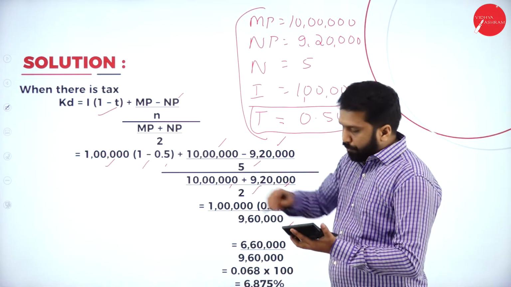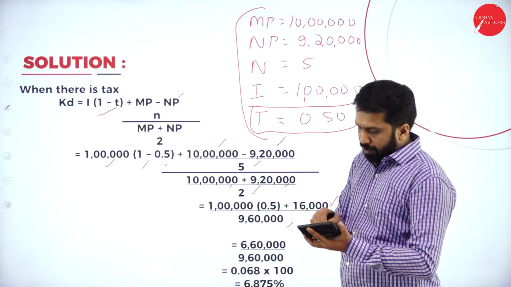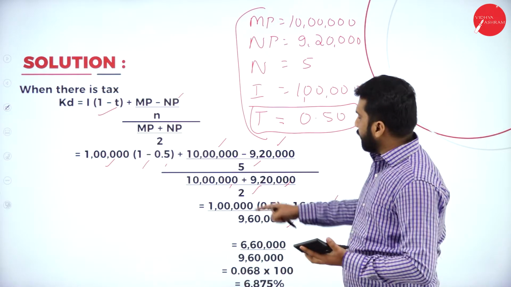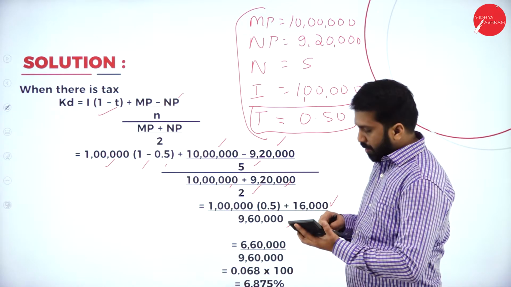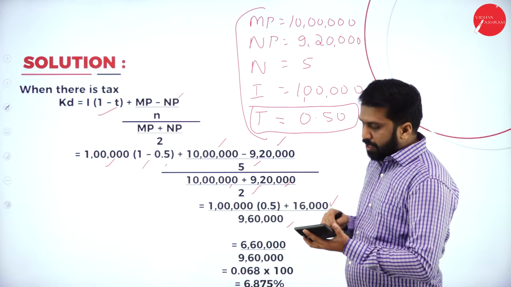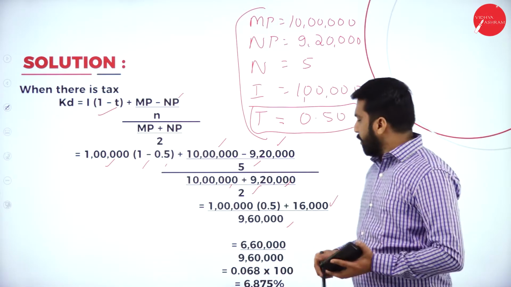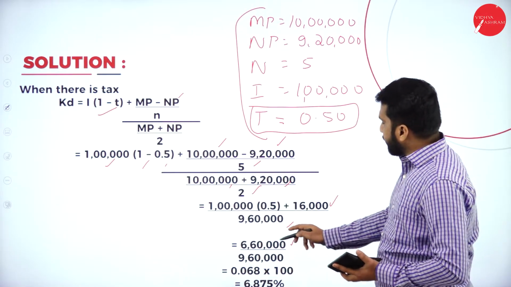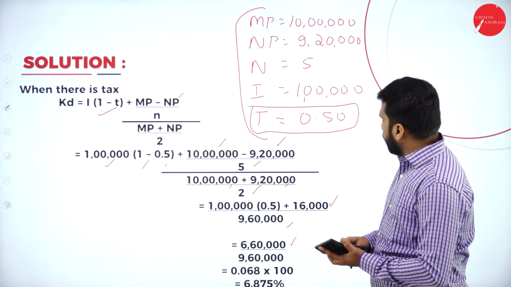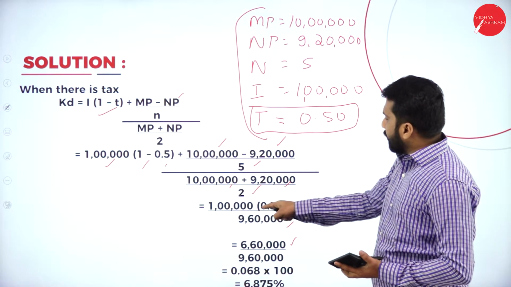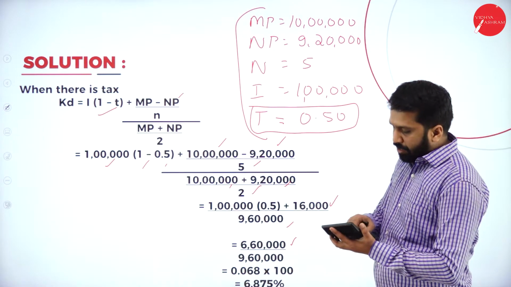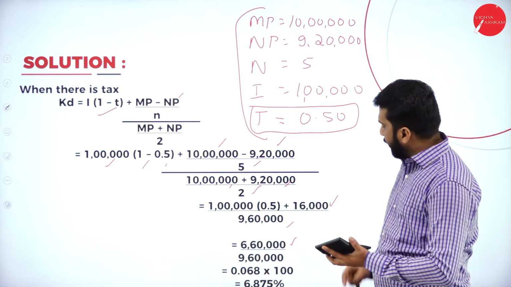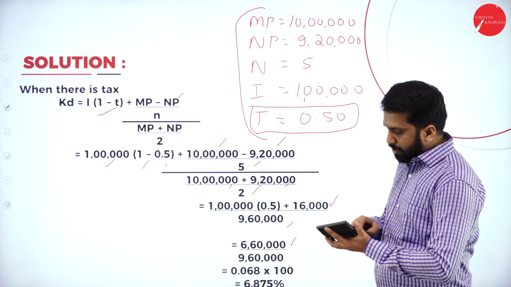Now, your 1 lakh multiplied with 0.5 will be 50,000. Plus 16,000, you will get 66,000. Now, divide this: 66,000 divided by 9,60,000.